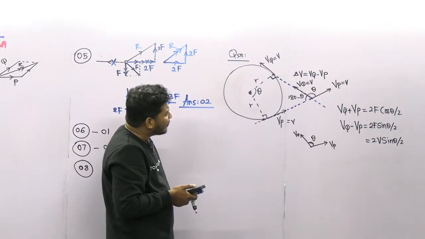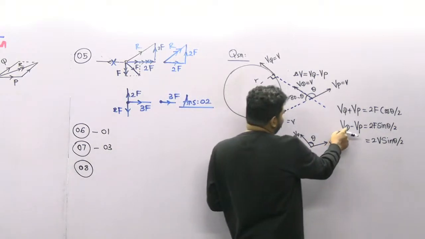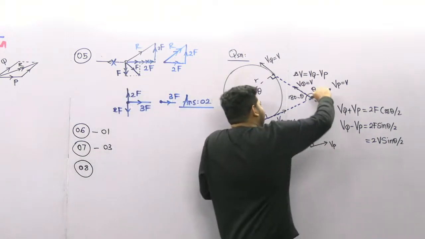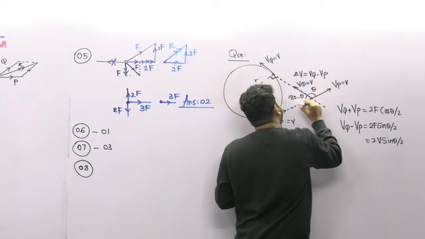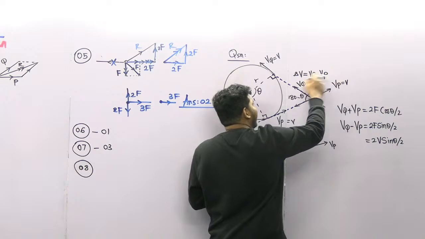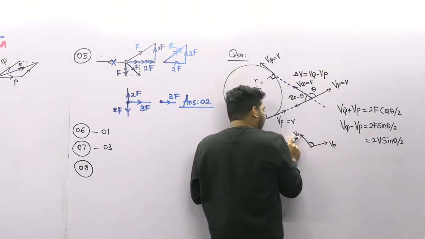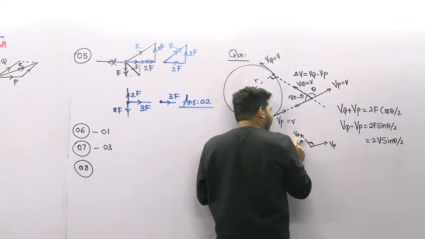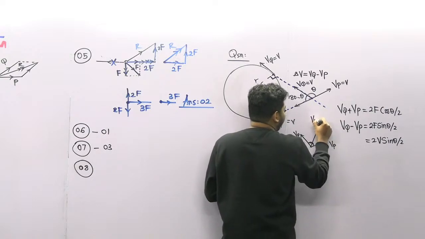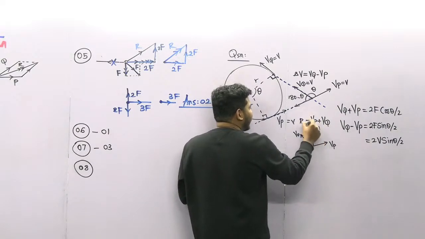Look at this one, guys. If you want to find VQ minus VP, this is VP, so this is minus VP. Look at this one. This is VP, this is VQ. If it is VP and VQ, the resultant for the vector addition will be VP plus VQ, something like this.